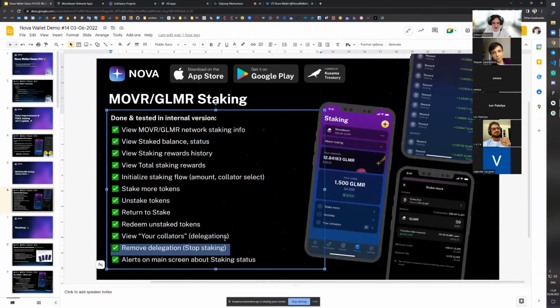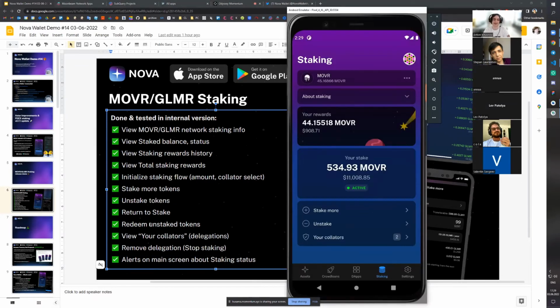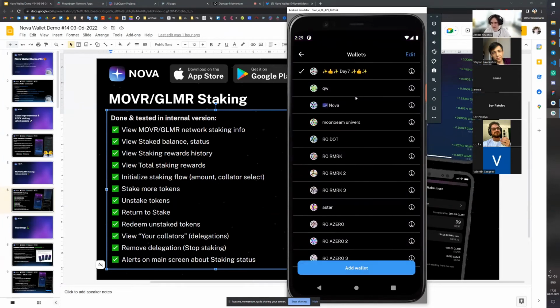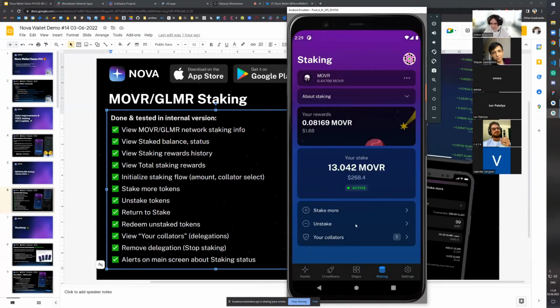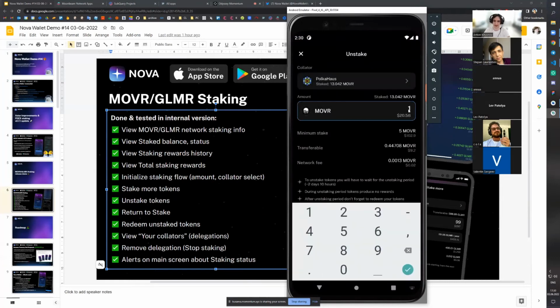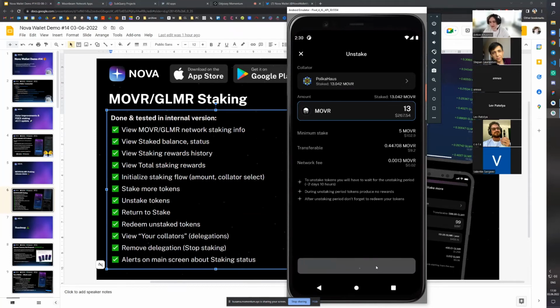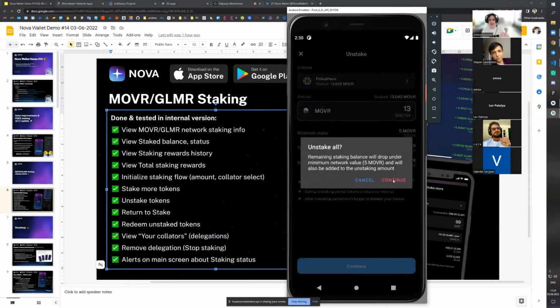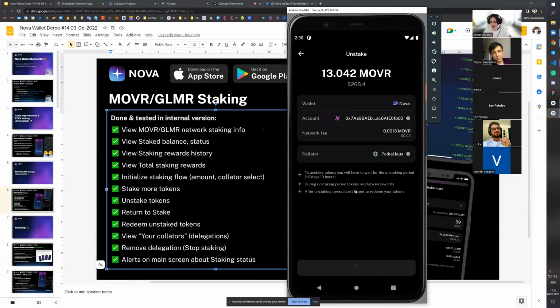Right. Remove delegation. Remove delegation is basically the unstake feature, but whenever you decide to unstake the complete amount with a certain collator. So for the sake of demo, let's go to, I believe, that account. That account has only one collator, and let's just unstake everything. And if you remember, I can write just like 13 and hit continue. And the Nova wallet itself will help me to top up my staking information so that I can unstake everything. I hit confirm.